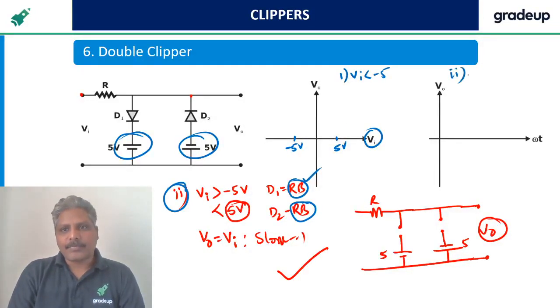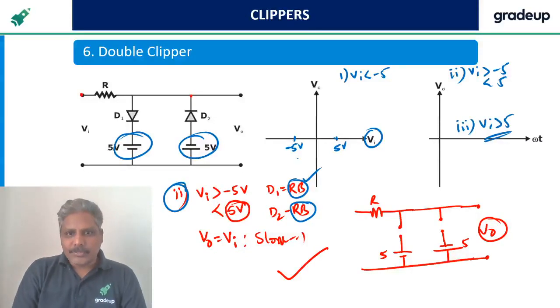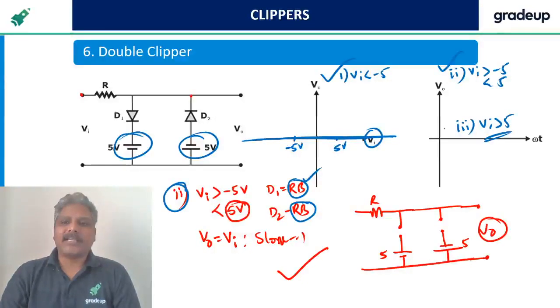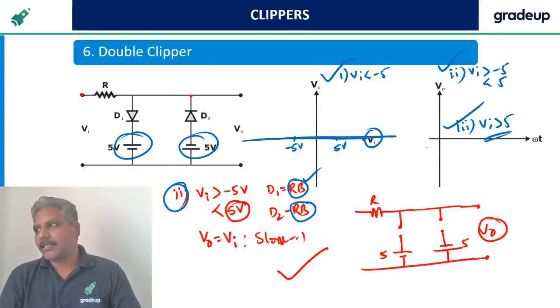Case 2, Vi between minus 5 and plus 5, greater than minus 5, less than plus 5. Case 3, Vi greater than 5 volts. So do you see all the cases of Vi are verified or not? This way also you can take the cases. This is also another way.